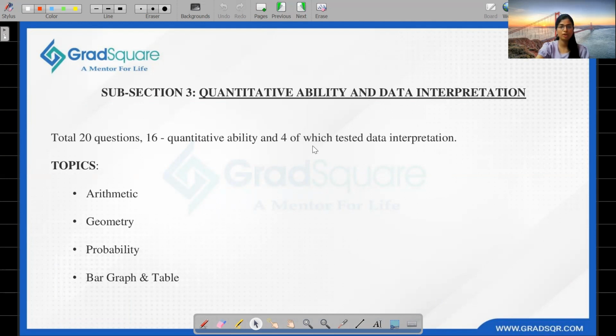So this is how the quants section was. This section is of 20 questions, 16 of which tested quantitative ability and 4 of which tested data interpretation. So we had questions from geometry, arithmetic, probability, bar graphs and tables as well. So let's move on to the next section.